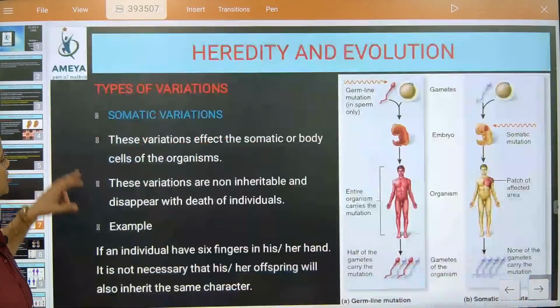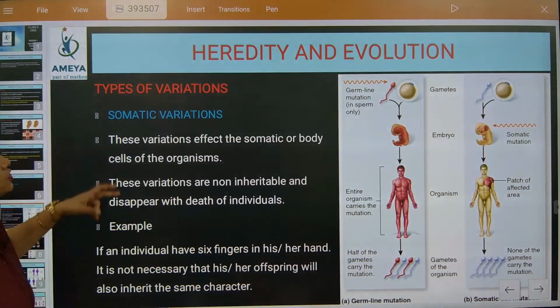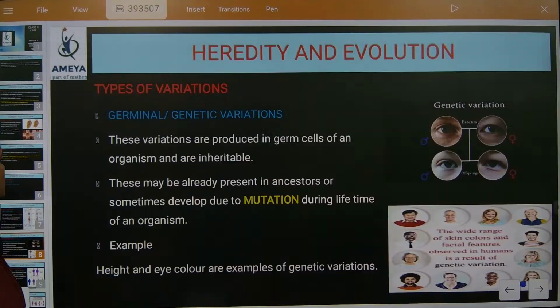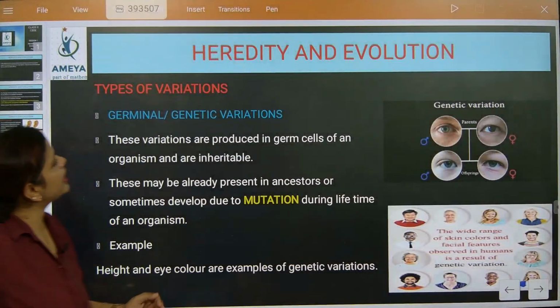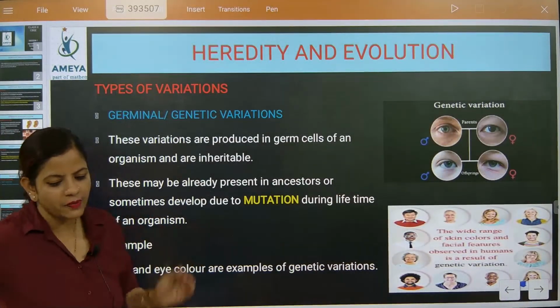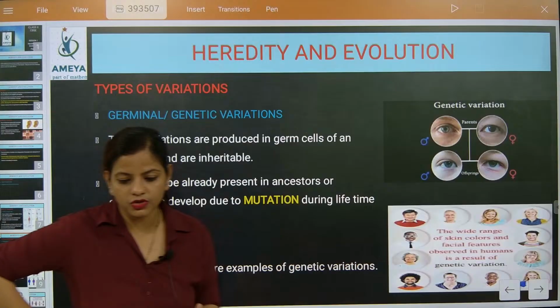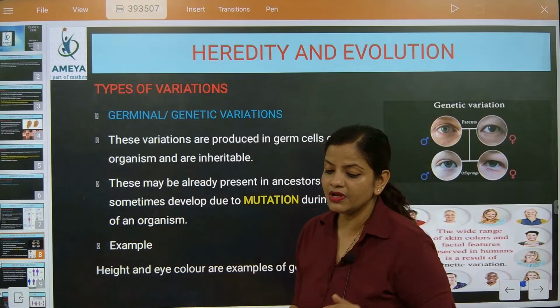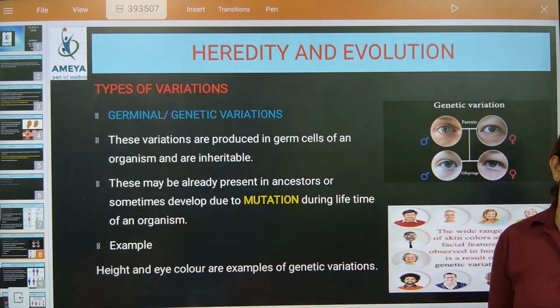And after that, Tarun, good evening. We have learned this part, somatic variation. And then we talked about types of variations. So now we are going to understand how many types of variations. If somebody asks you, get ready for answering those questions. But here, in the heredity part, you need to understand germinal or genetic variations.